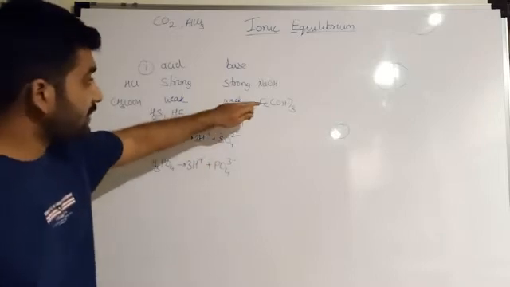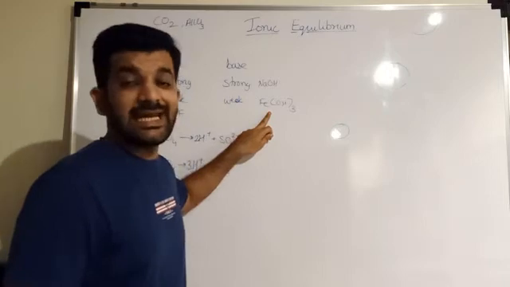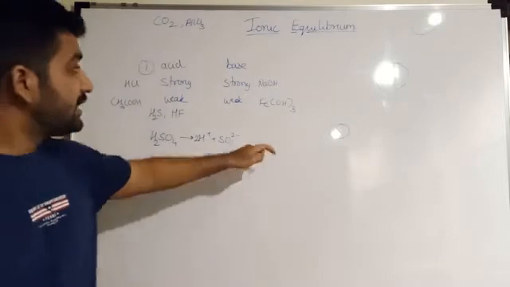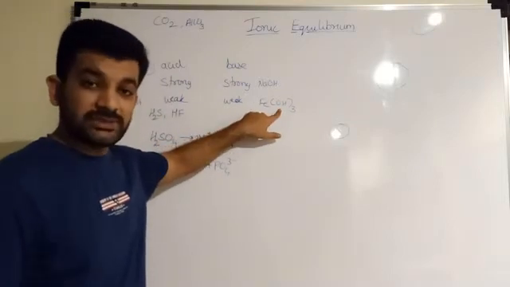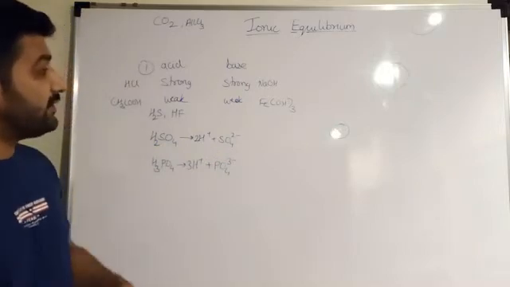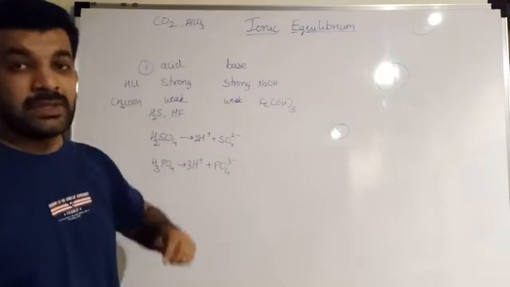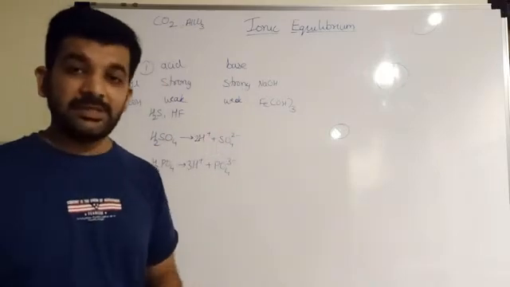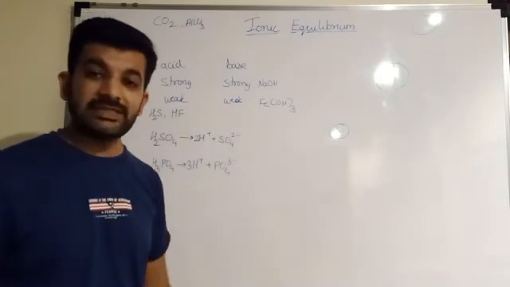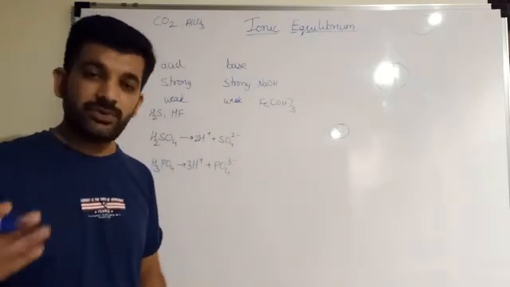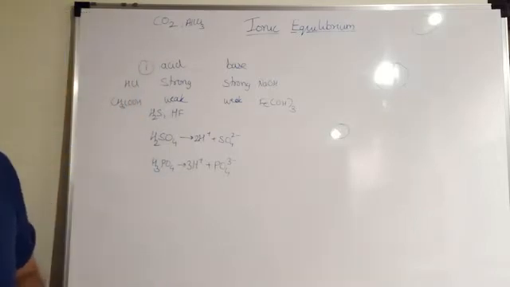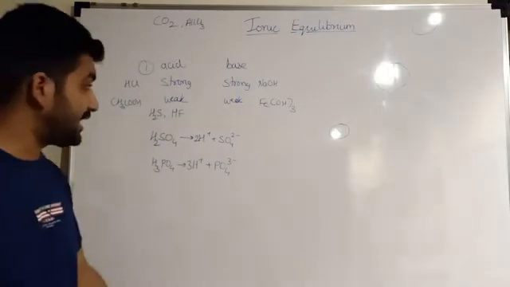Here also monobasic, dibasic and tribasic bases are there. If you see Fe(OH)3, here we will have 3 OH- ions, hence it will be known as a tribasic base. These are monobasic, dibasic and tribasic, and polybasic also are there, based on the number of H+ ions or OH- ions given. Bases give OH- and acids give H+. In this way we have seen types of acids and types of bases.